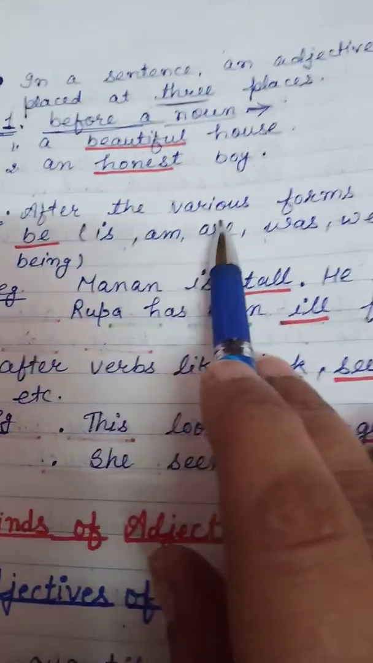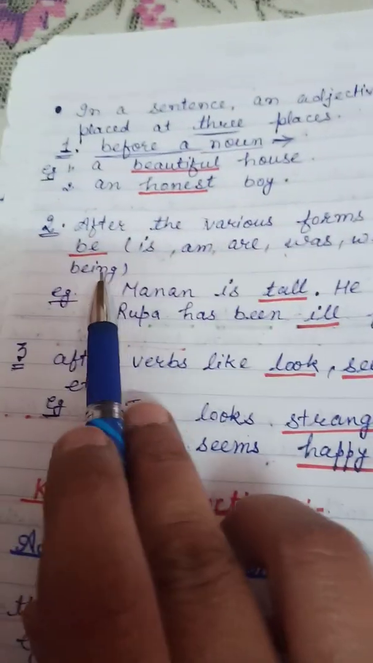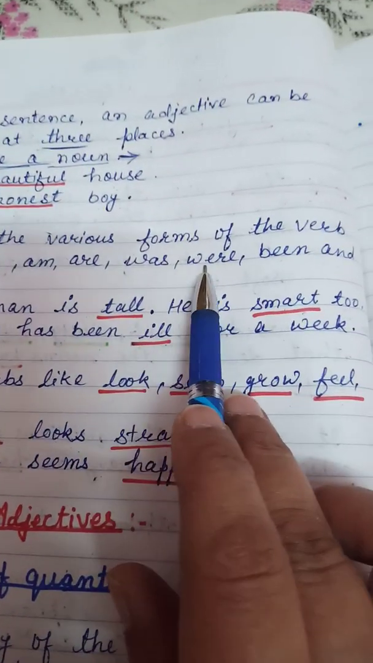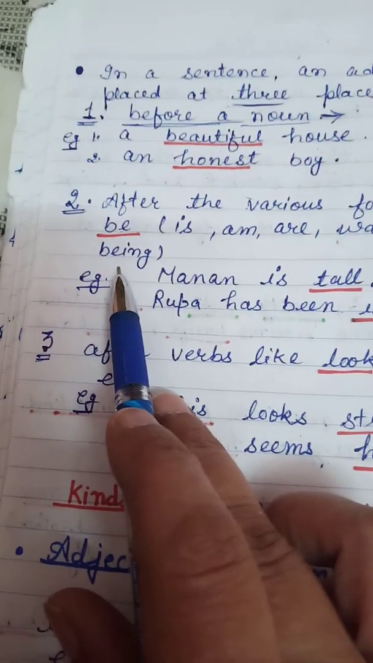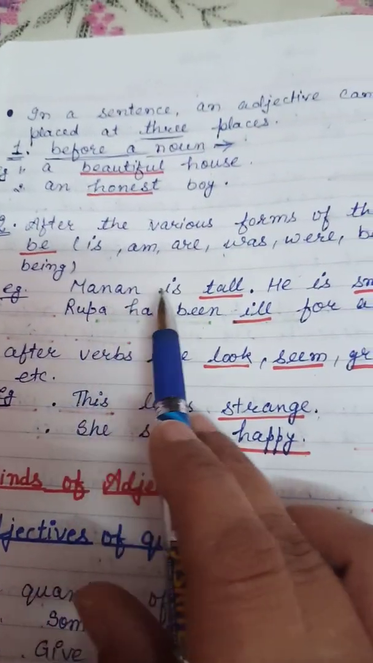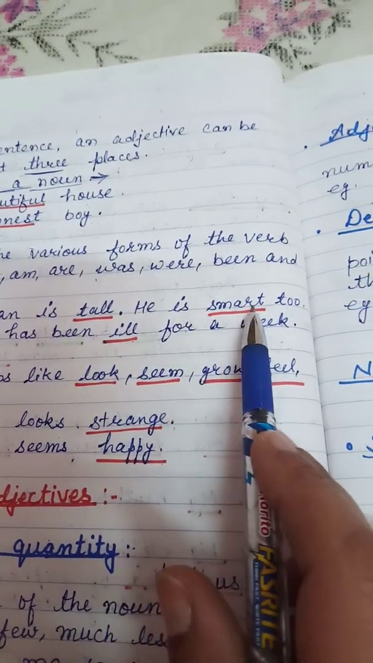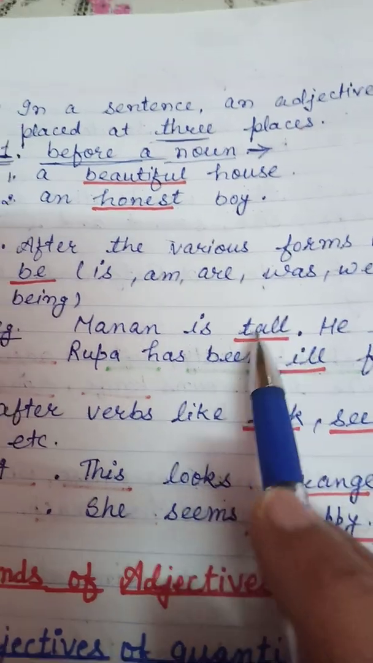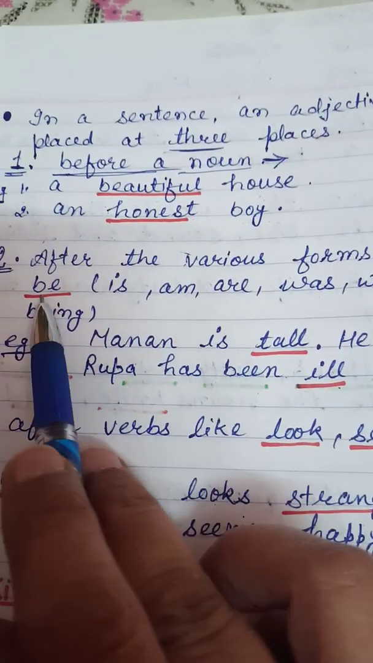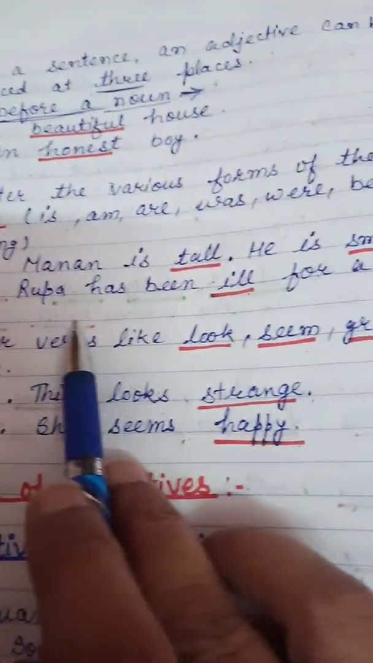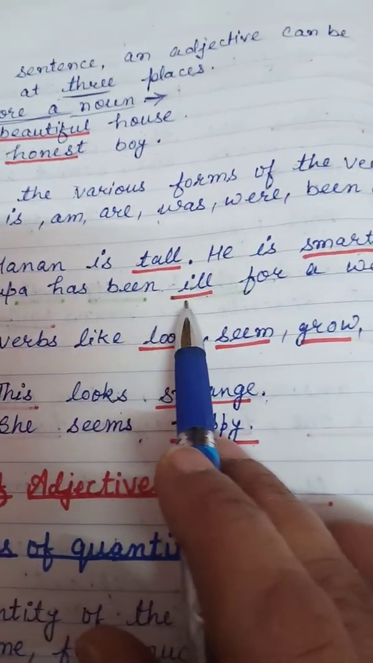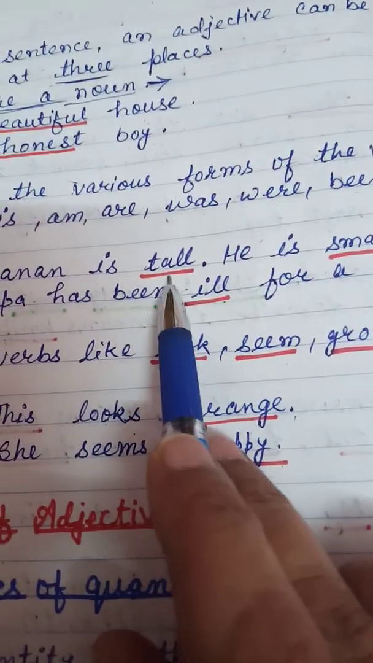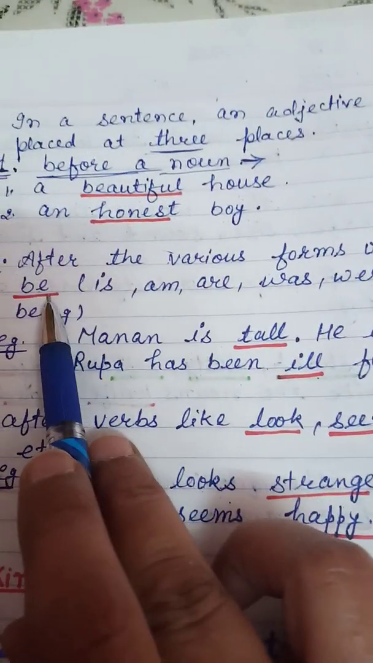Second, after the various forms of the verb be: is, am, are, was, were, been and being. Example: Manan is tall. He is smart too. Here, tall is an adjective and is is a form of be. Next, Rupa has been ill for a week. Here, ill is an adjective and been is a form of be.